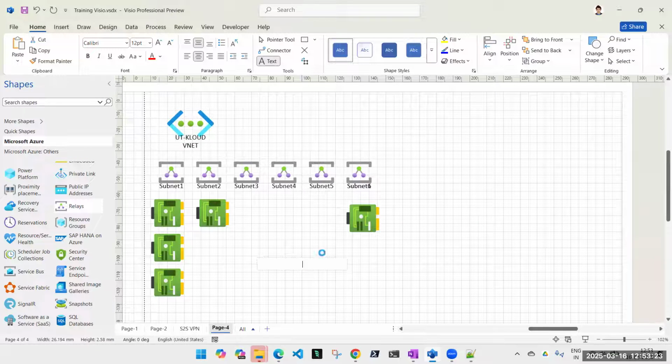This is one VNet. Okay, this is completely under one VNet. Not talking about any different VNet here. It's purely under one VNet.